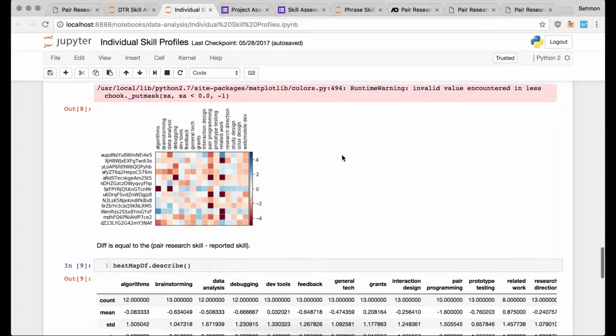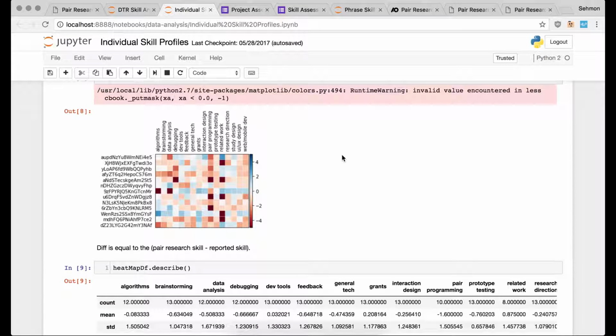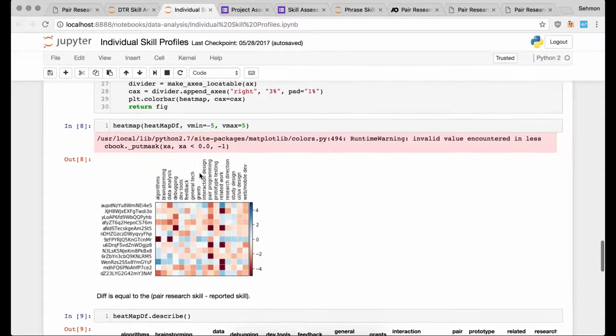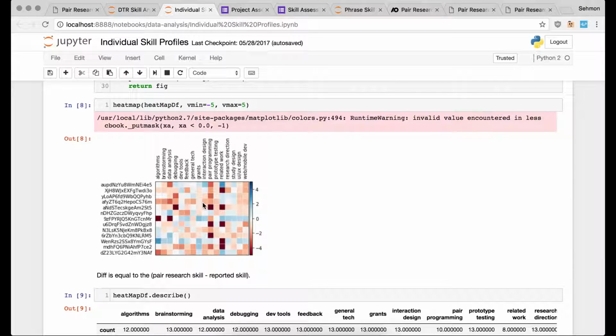And each square right here is equal to the skill reported in the Parry Search tool minus the skill that they reported on the survey. So each square is showing the difference between where the system says their skills are and where they think their skills are. And because most people have reds across their rows, it shows that the skills they reported are often higher than the skills they actually have in the system.